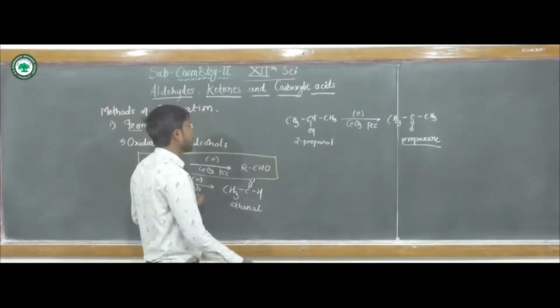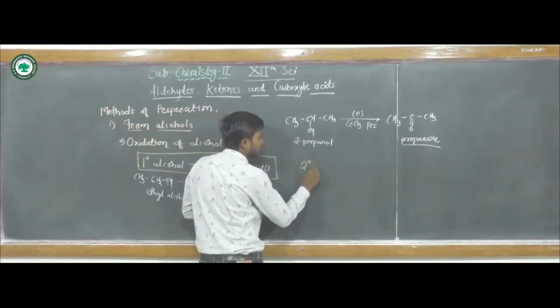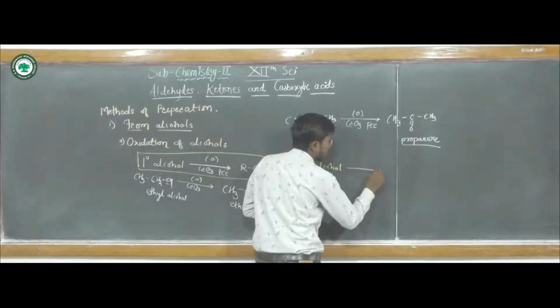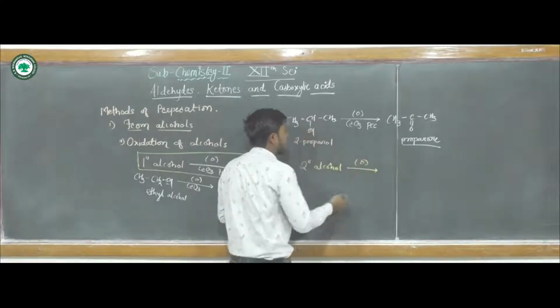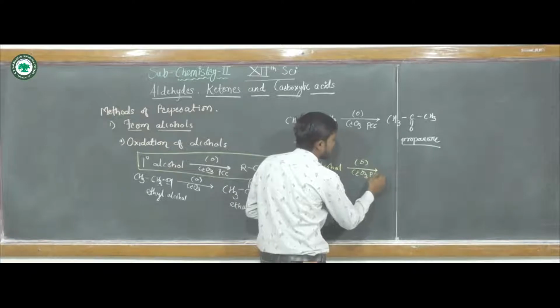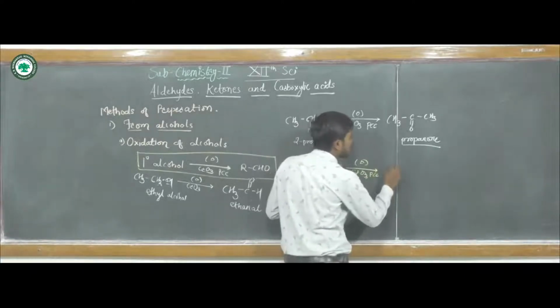In general reaction, we can write that secondary alcohols, when they undergo oxidation with chromium oxide, will form ketones.